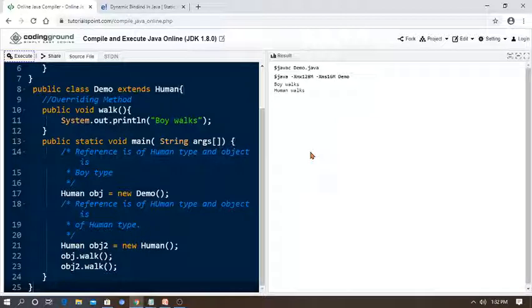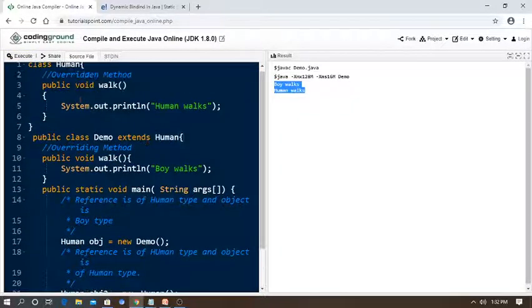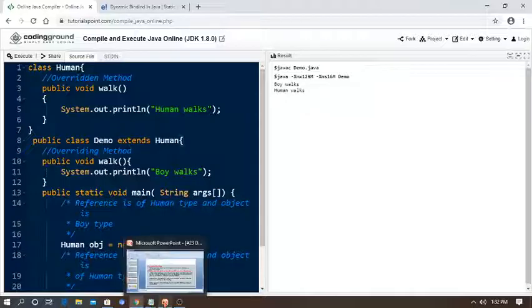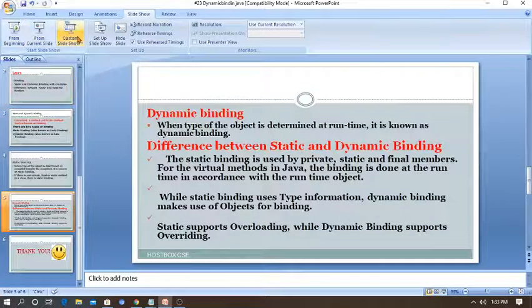Yeah. So successfully executed. First time it goes to the extended class, the demo class, and prints SOP "boy works". At last it prints "human works", passing to the first part of the program, that is class human, and printing "human works". So successfully executed. Let's go for the difference between